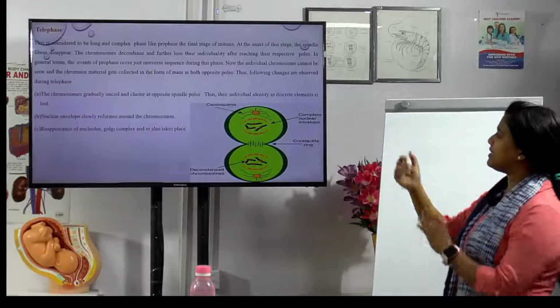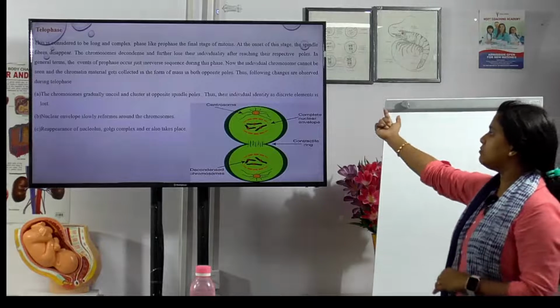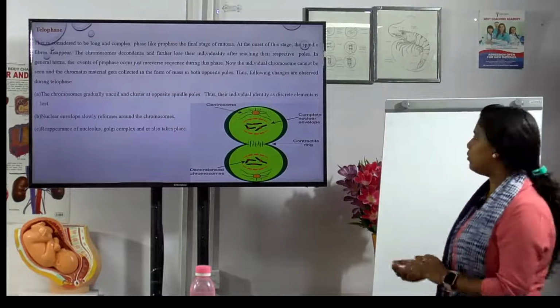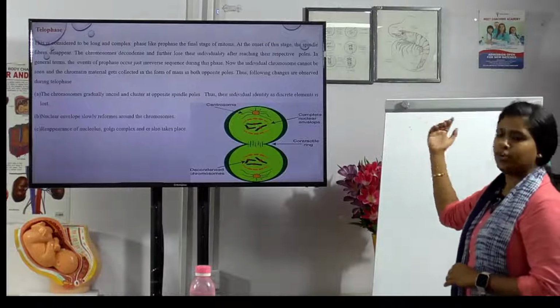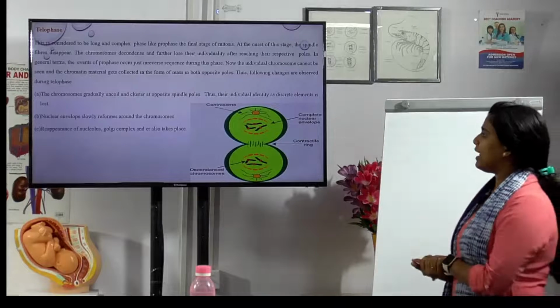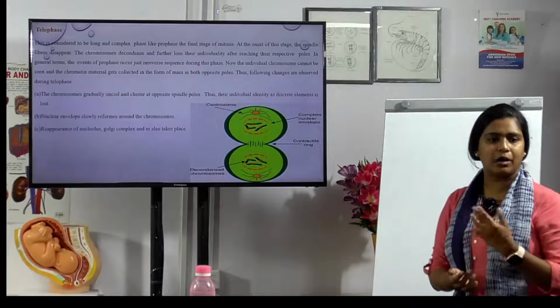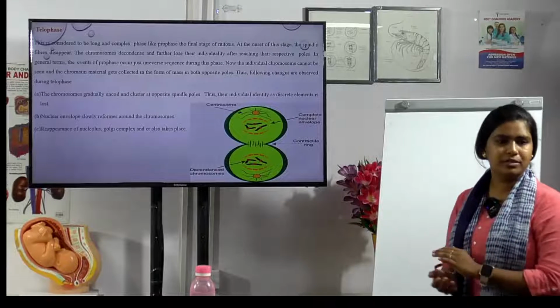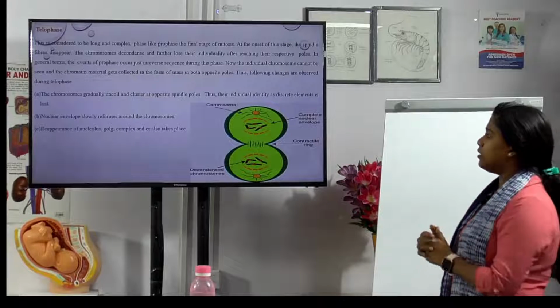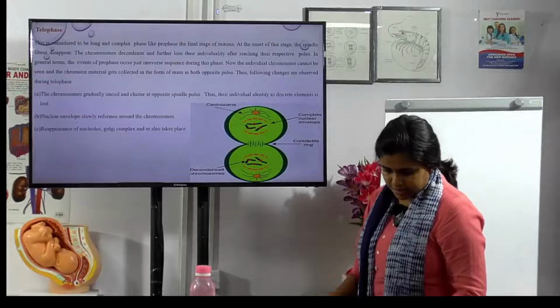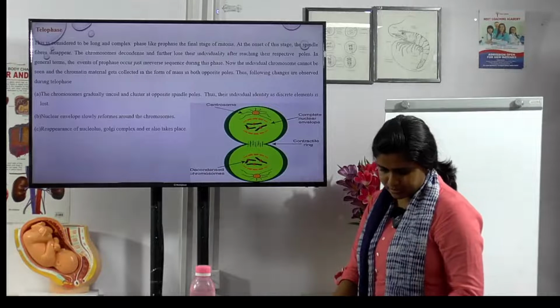Okay, then what changes will be here now? We know it is gradually uncoil and cluster at the opposite side of the poles, and then individuality is lost, and then the nuclear envelope slowly reforms around the chromosome. The nuclear envelope that disintegrated earlier starts again, and then reappearance of nucleoli, all these also reappear. Okay, and what is this?